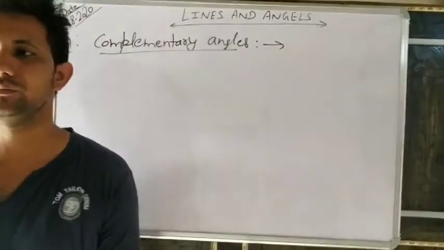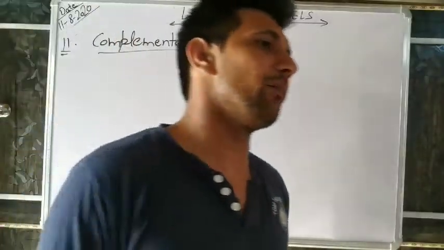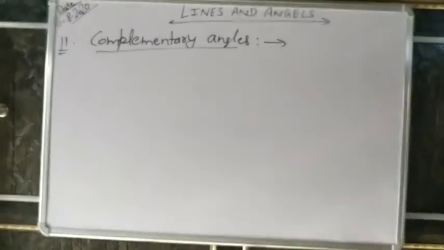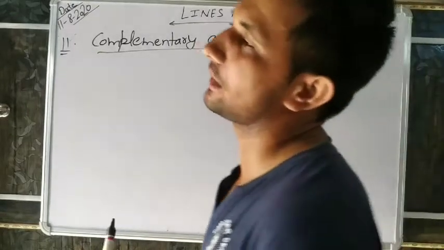Yes, tell me. If the sum of the measures of two angles is 90 degrees, they are called complementary angles.